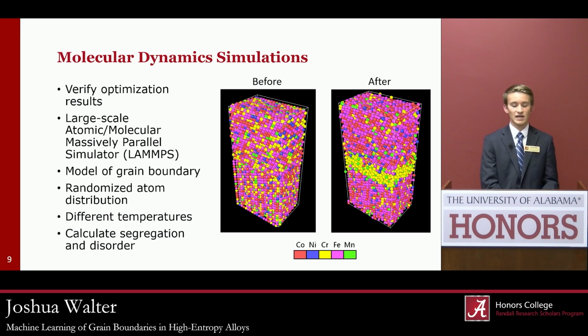In that, we have a model of our grain boundary at the atomic scale, and then we can input what we want our distribution, our percentage composition of atoms to look like, and then there will be a randomized distribution of these atoms. And then we can run these simulations at different temperatures, and they basically simulate the mixing of a metal alloy and how these atoms will want to behave in that situation. And from that, we can then calculate segregation and disorder.